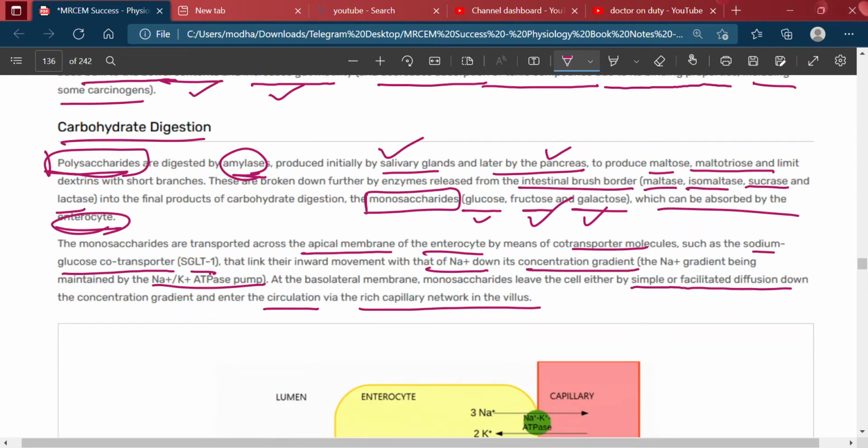So the monosaccharide is transported across the apical membrane of the enterocyte by means of co-transporter molecules such as the sodium glucose co-transporter, which links the inward movement with sodium down its concentration gradient, maintained by the sodium potassium ATPase pump. At the basolateral membrane, monosaccharides leave the cell either by simple or facilitated diffusion down the concentration gradient and enter the circulation via the rich capillary network in the villus.